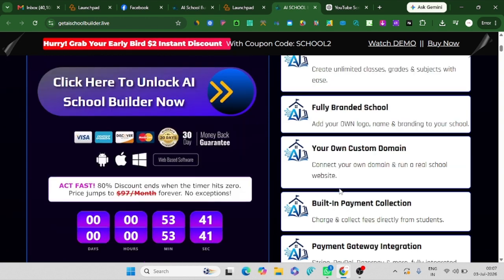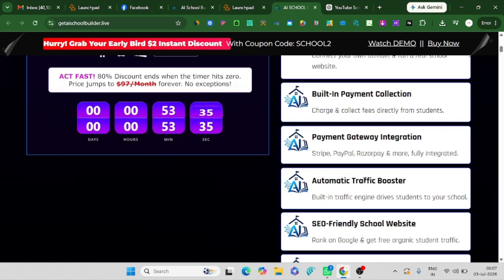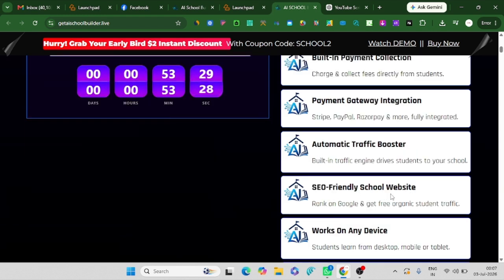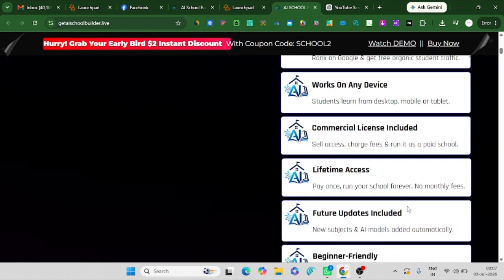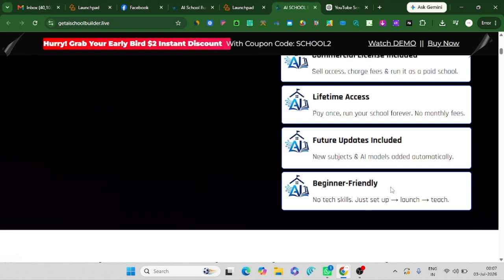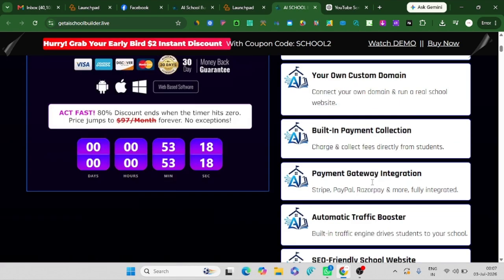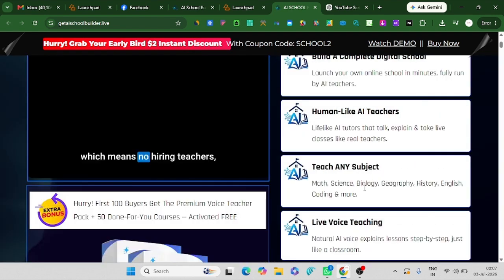own custom domain, and you can add your custom domain, built-in payment collection and payment gateway integration, automatic traffic booster, SEO-friendly school website, works on any device, commercial license included, lifetime access, future updates included, beginner friendly. These are some of the features, which are amazing, and I think this is one of the best software I have ever seen.